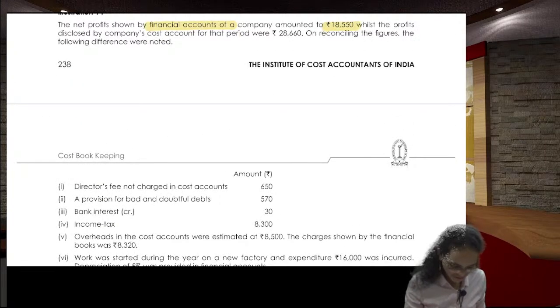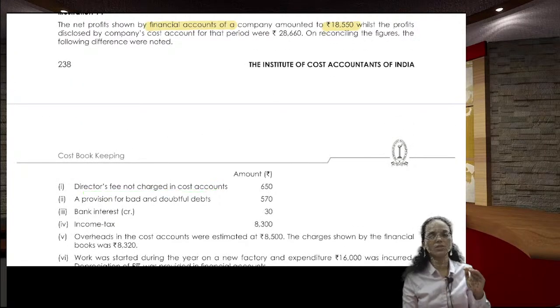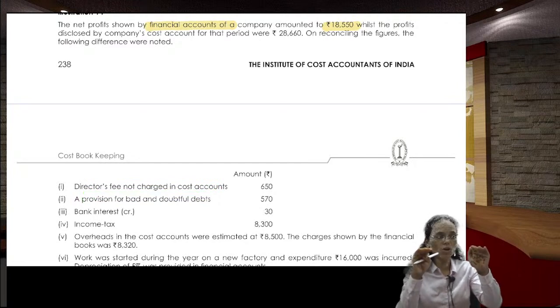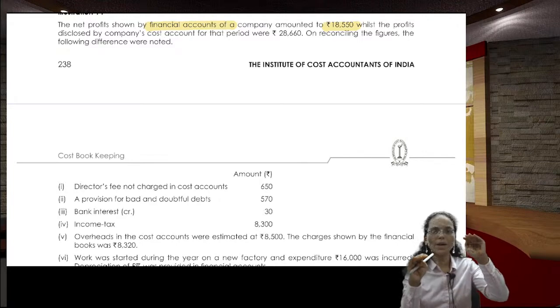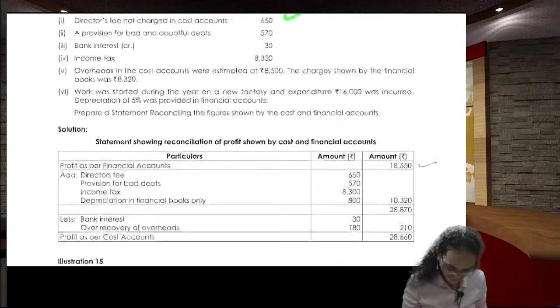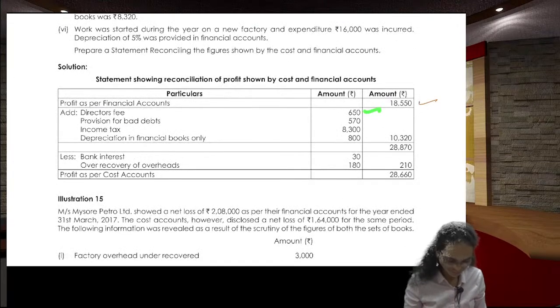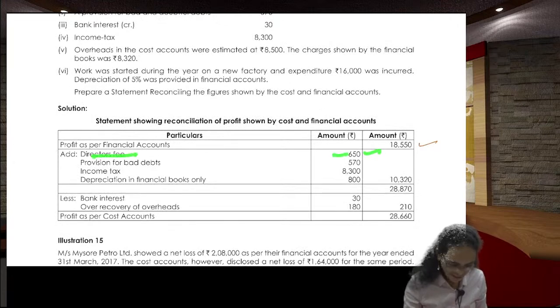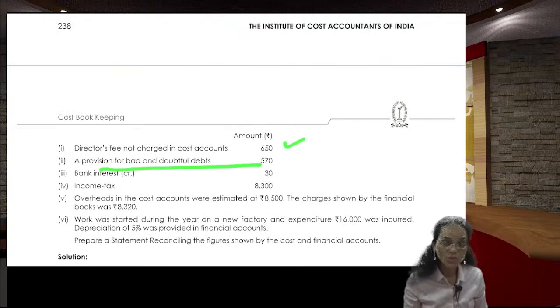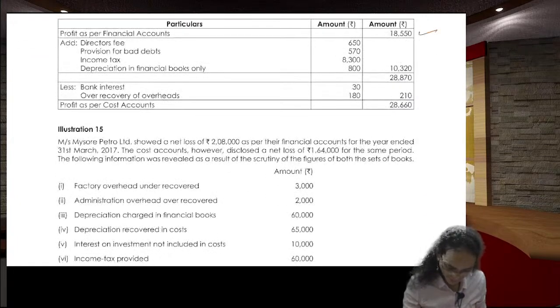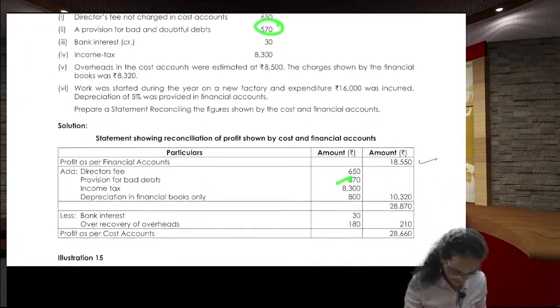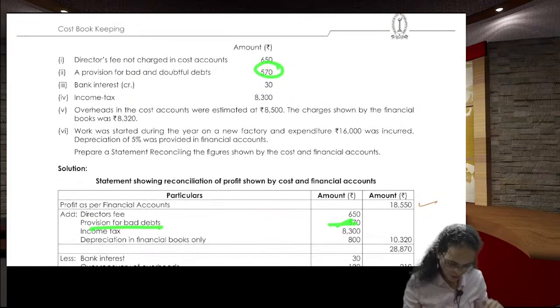What are the adjustments? Director's fees is not charged in the cost. So, when the director's fee is not charged in the cost, financial profit will go down because it is charged only in the financials. So, when the financial profit goes down, you add back it. How much? 650. You add back 650. Director's fees. Next one, provision for bad debts is only taken in the financial one, you add back it. 570. Provision for bad debts 570, you add back it.